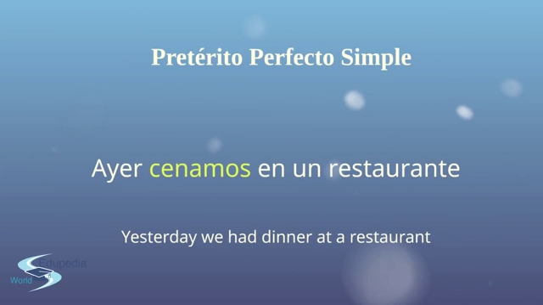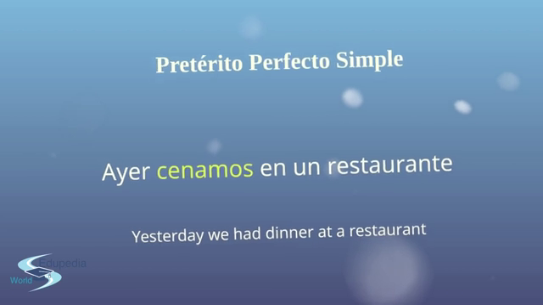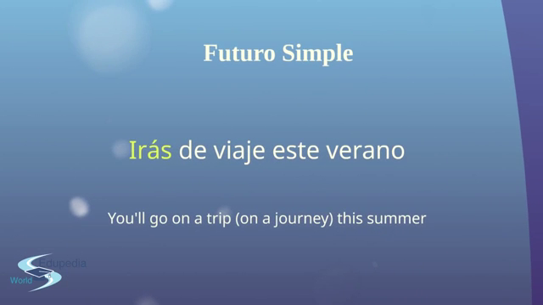Pretérito perfecto simple, the past simple. We know this already. Ayer cenamos en un restaurante. Yesterday we had dinner at a restaurant. Cenamos, past of cenar. Futuro simple. Irás de viaje este verano. You'll go on a trip this summer. We know this already. We've learned this for the regular verbs. Remember? Irás from ir.